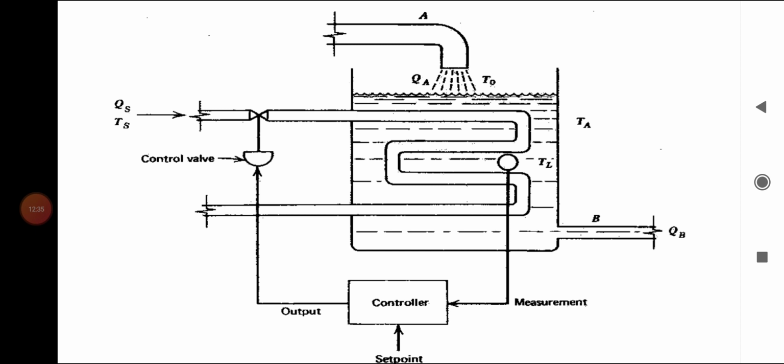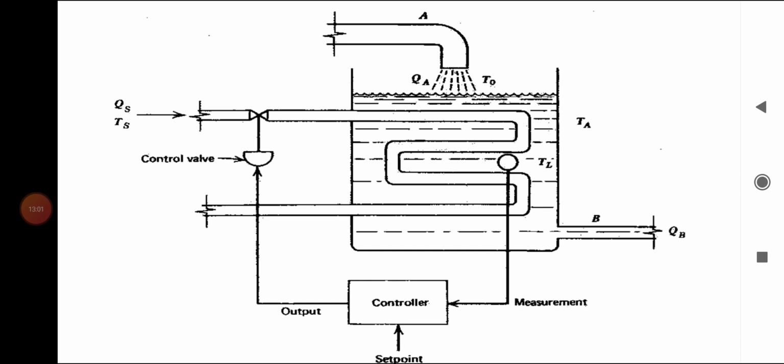The feedback measurement signal is fed to the controller. The controller has a set point or reference point, so the error detector is a part of the controller. Based on the feedback signal and the set point, the error detector develops an error signal.